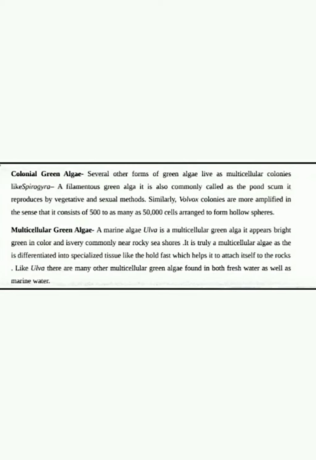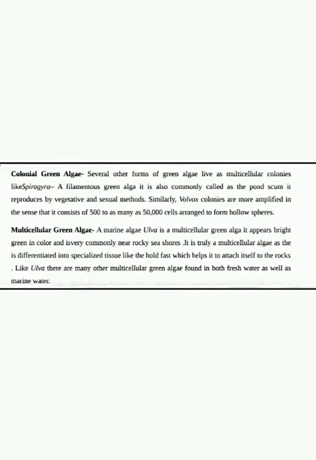Here it is filamentous, usually present as thin filaments. Spirogyra is also called pond scum, and it reproduces in two ways: by the vegetative method or by the sexual method.